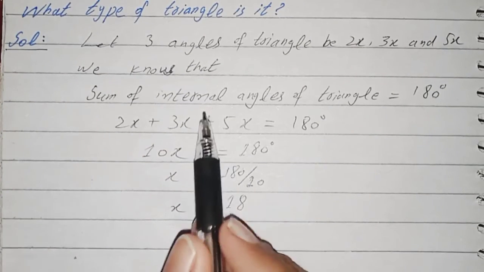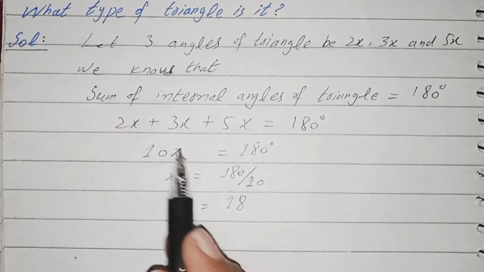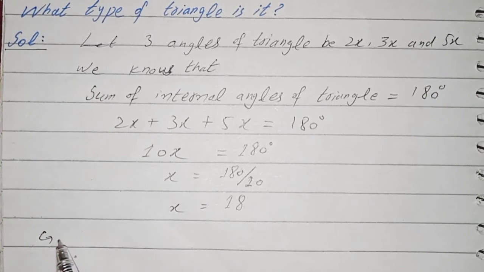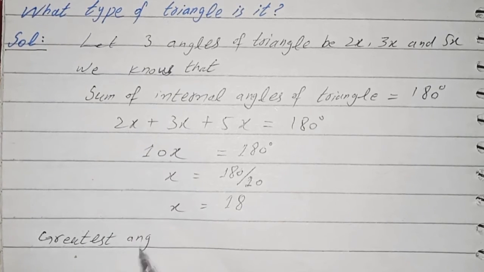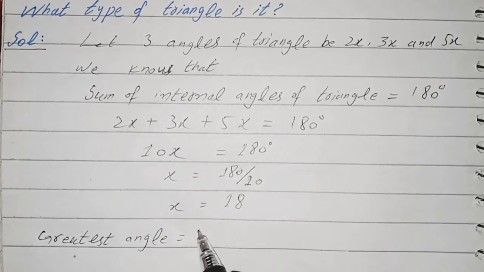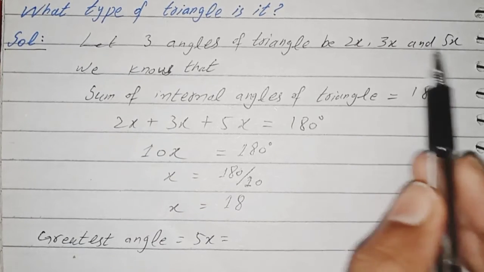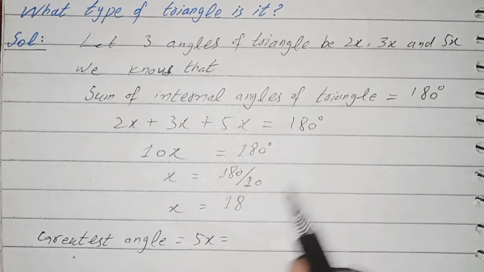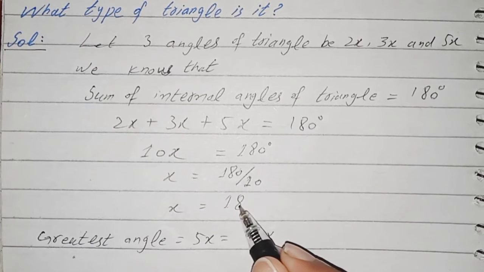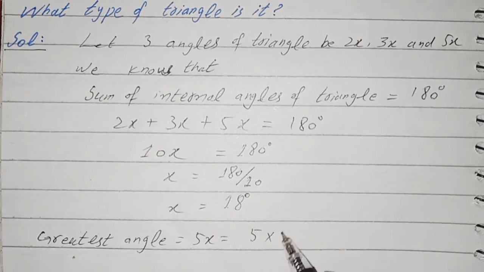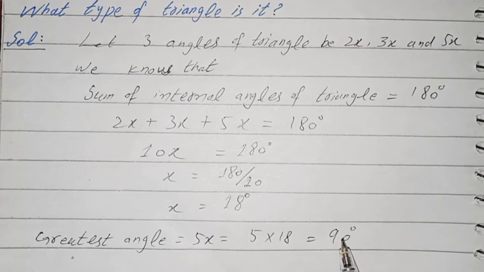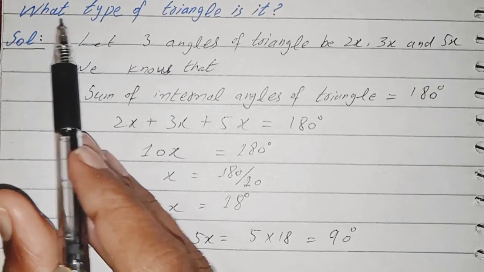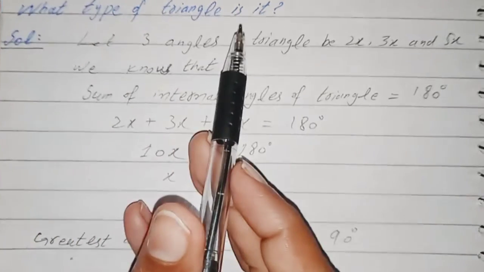Now we have to find the greatest angle. We know the greatest angle is 5x, because among these 5x is greater. So 5 will be multiplied with 18 because x is equal to 18. That is equal to 90 degrees. So the greatest angle is 90 degrees. But the next question was, what type of triangle is it?